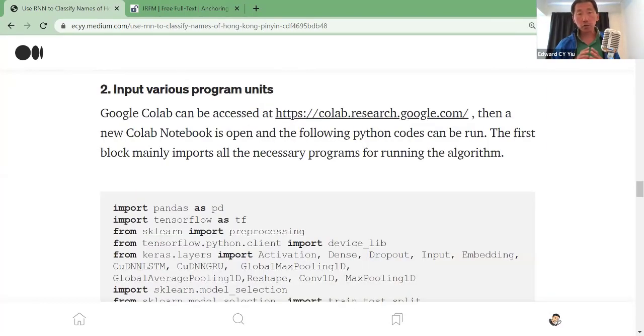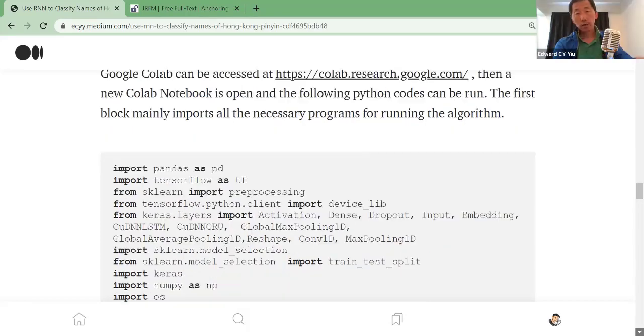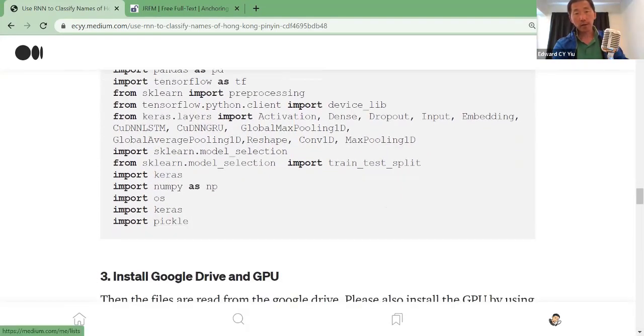Then step number 2, we open Google Colab at this link, and we open a new Colab notebook, which can run Python code. And we simply import these Python codes into the Colab platform and run it. Let me show you directly how to do that.